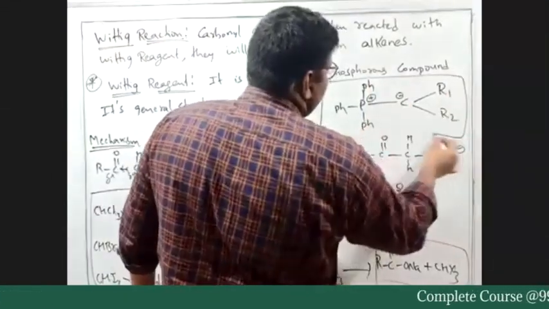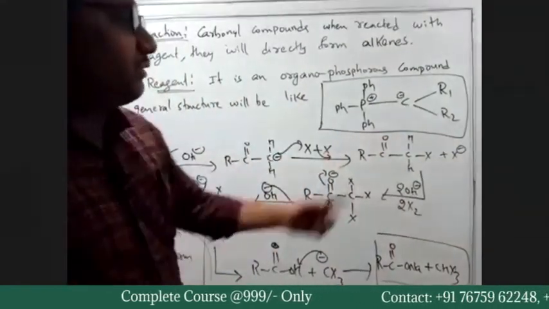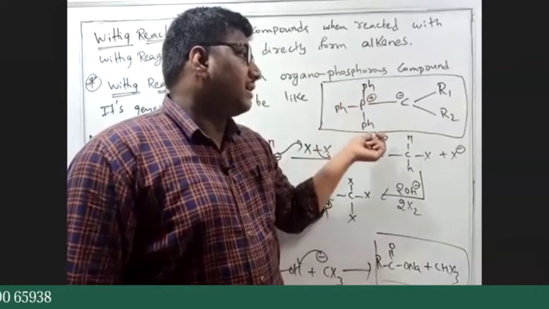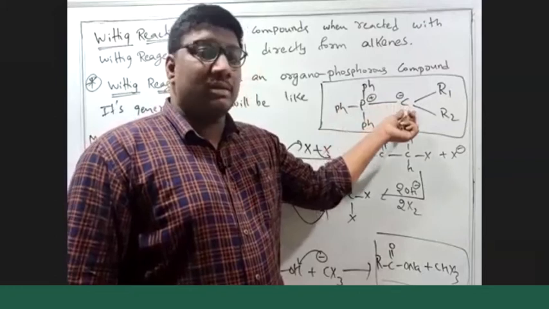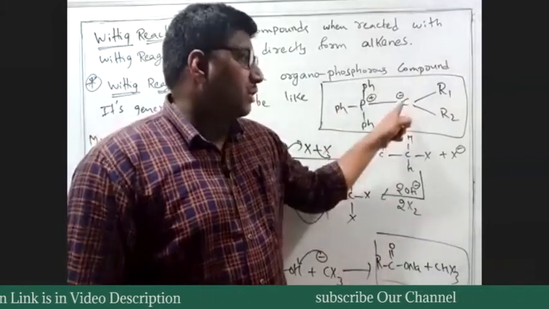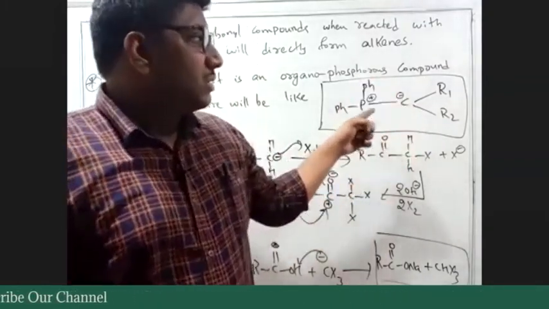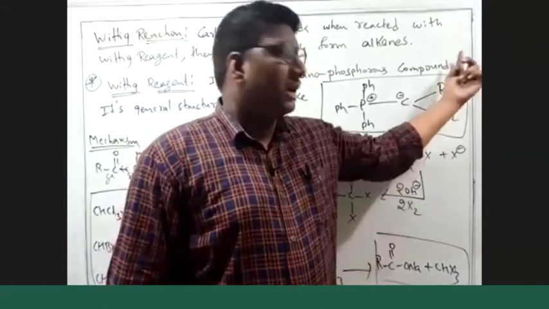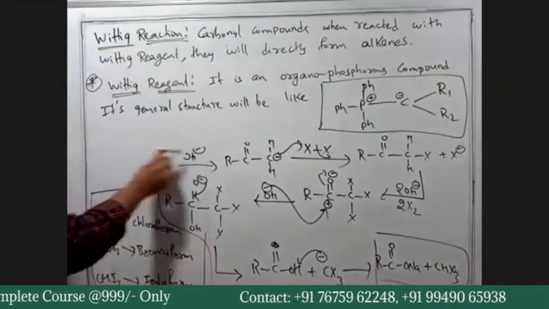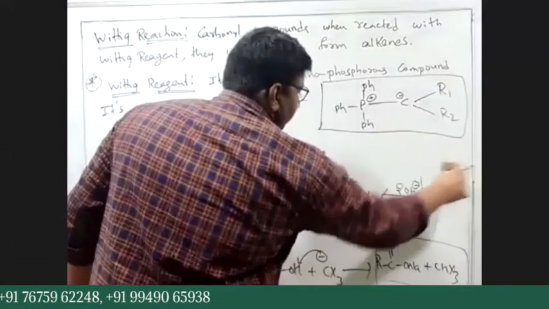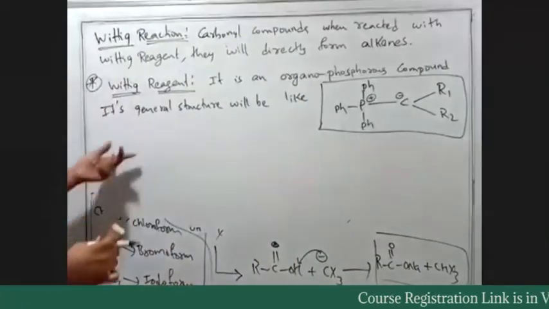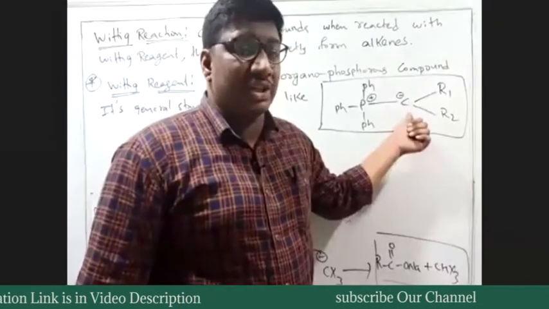Phosphorus has positive charge, and that phosphorus is attached with three phenyls. Phosphorus is directly attached with carbon. Carbon is nucleophilic here because phosphorus is less electronegative when compared to carbon, so carbon has negative charge. R1 and R2 mean any alkyl groups. But how can we generate this reagent? Up to now we are just dealing with the reagent, so let us look at the reaction and then see how we can generate it.